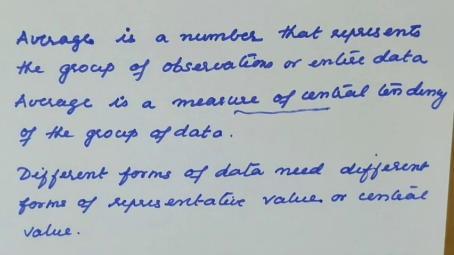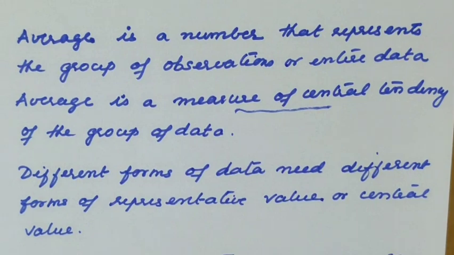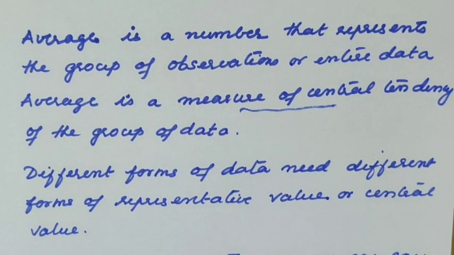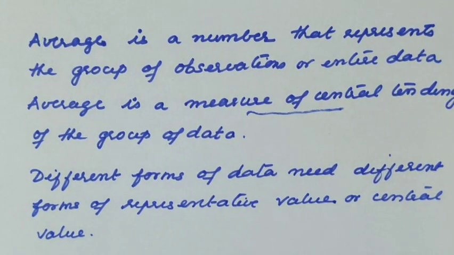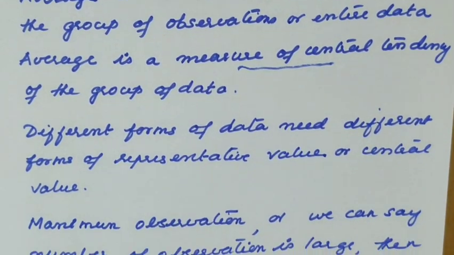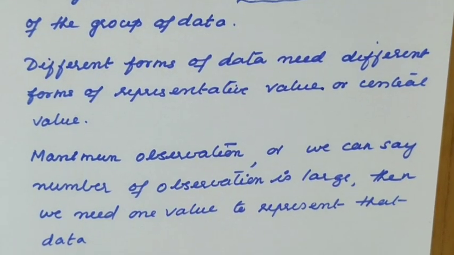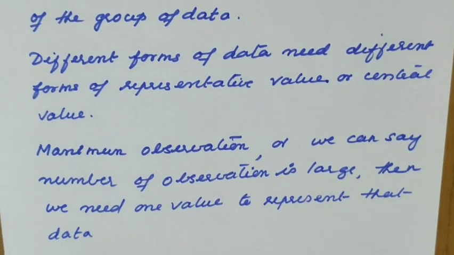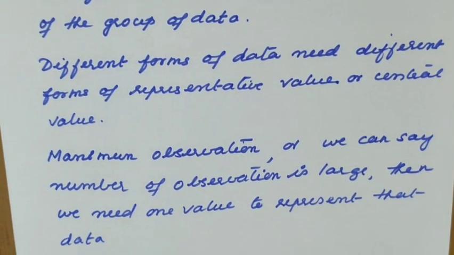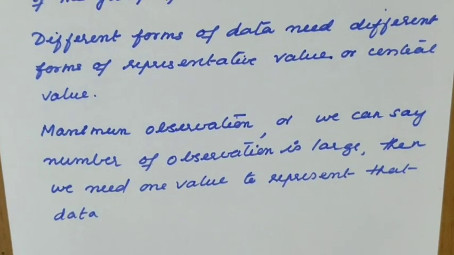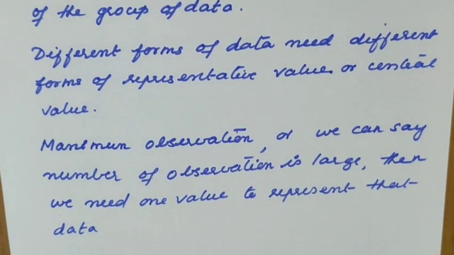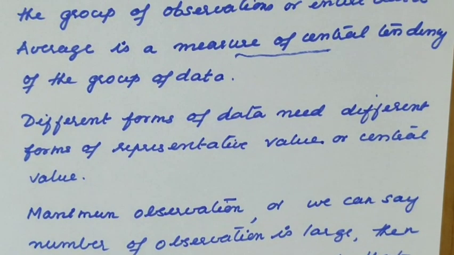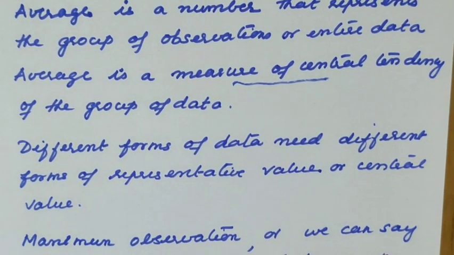Sometimes the size of shoes is required, sometimes dress size. Like that, different values are possible for data. So according to that, our representative value will change. Now, suppose many observations are there, say 100 observations. It is not easy to tell how many scored 90, how many scored 20, like that. So we always find a central value for that. That is a representative value. That is why we call it measure of central tendency. From the central value we are telling the value. So here we are saying that average is the central tendency value.